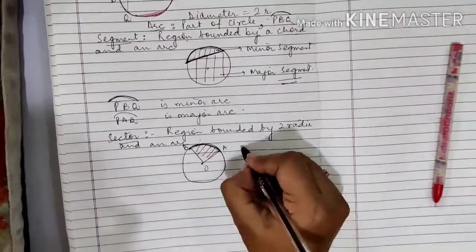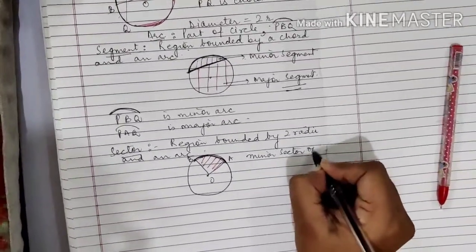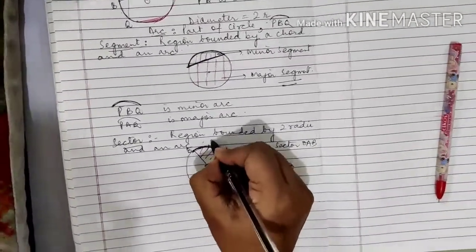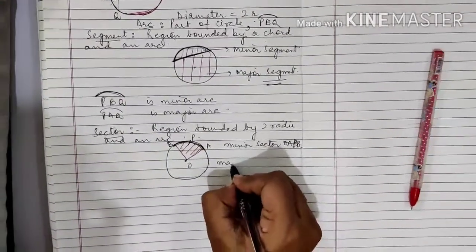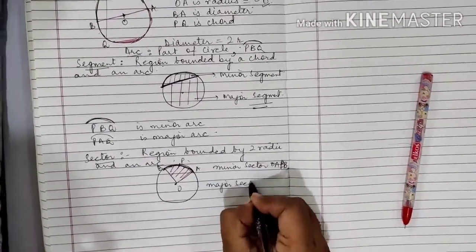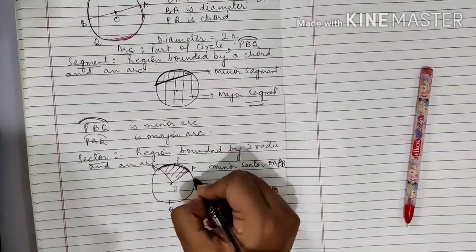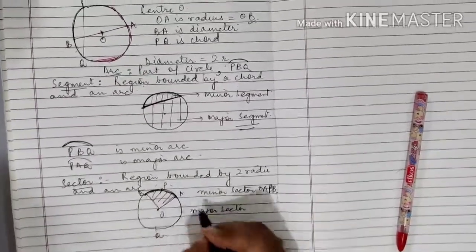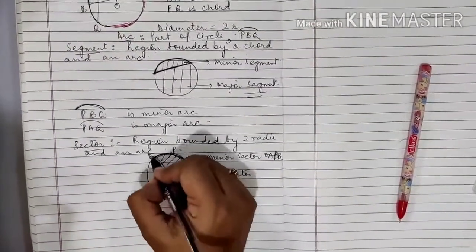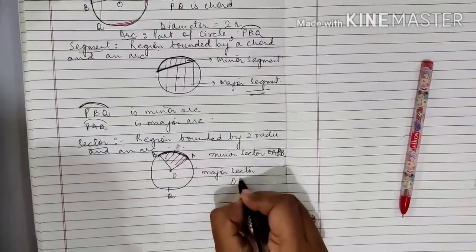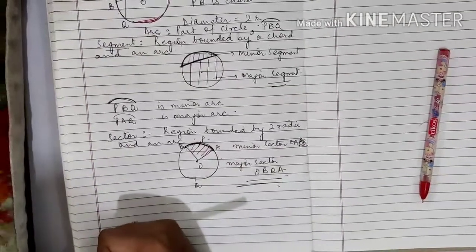Again, minor sector OAB. I must mention it like OAPB. Similarly, if I talk about the major sector, you can write it as OBQA, right? OBQA. This is the major sector.